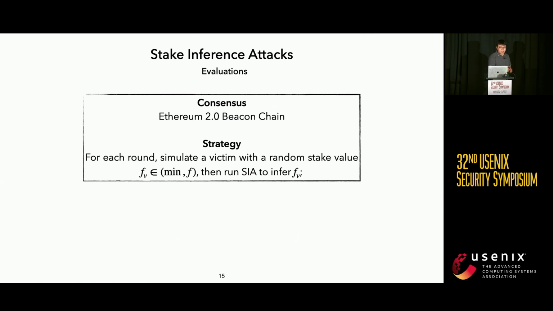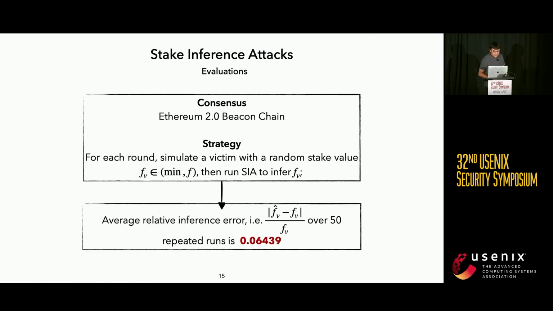We have tested our attack, simulating it according to the Ethereum 2.0 beacon chain specifications. Our strategy is to simulate some random possible stake values, and then use the stake inference attack to approximate them. After 50 repeated runs, the relative stake inference error is just around 6%. All right, so that shows the efficiency of our attack.